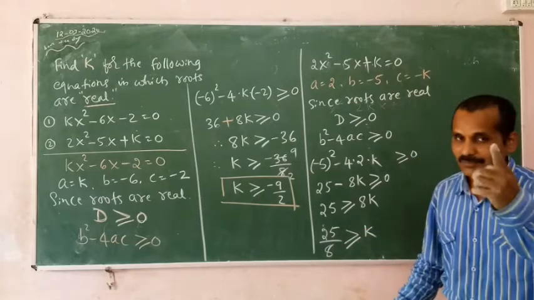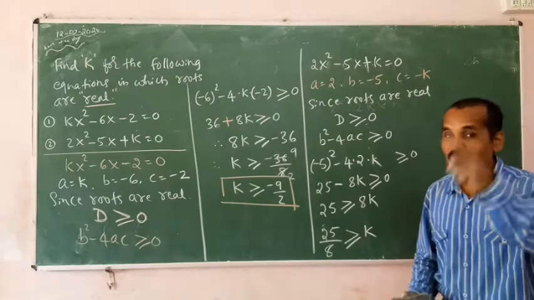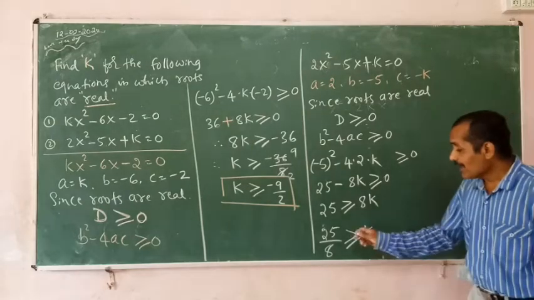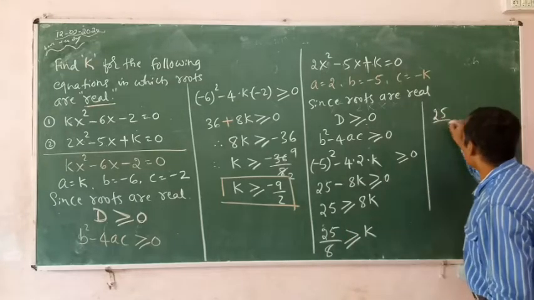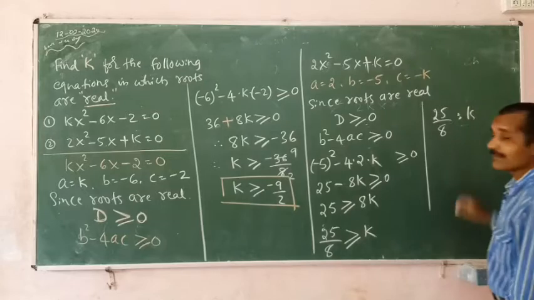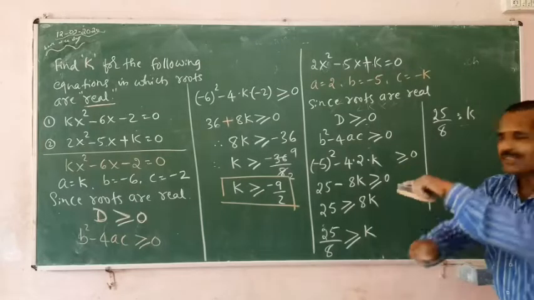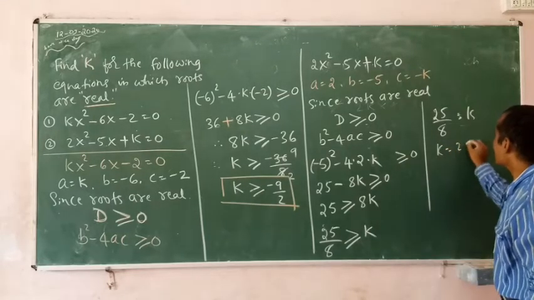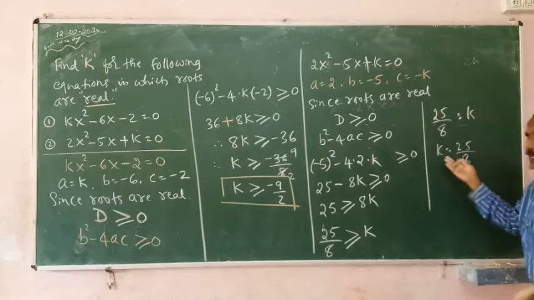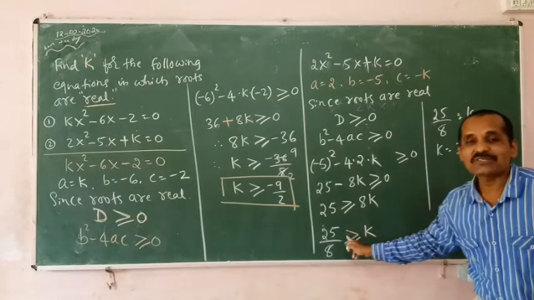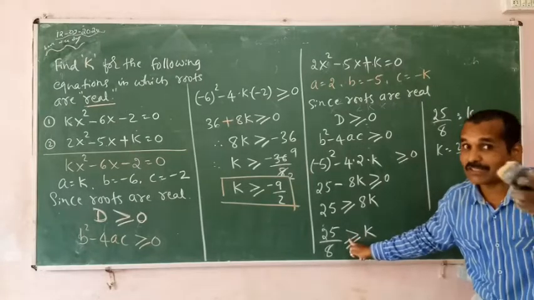Okay. Now, one more important thing. See, had it been like this, 25 by 8 is equals to k, then I can reverse it. I can write k is equals to 25 by 8. No changes at all. Either this is equal to this or this is equal to this. That makes no difference. But this is not the case in this also. These are some of the changes you have to notice.